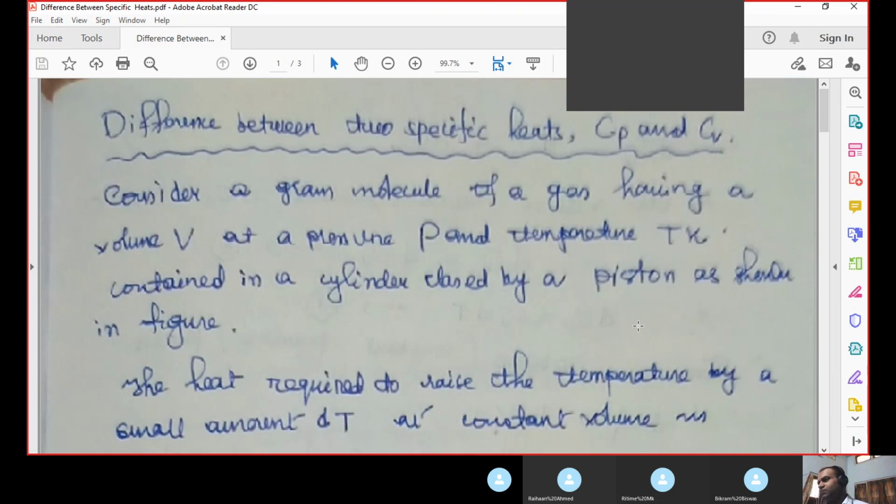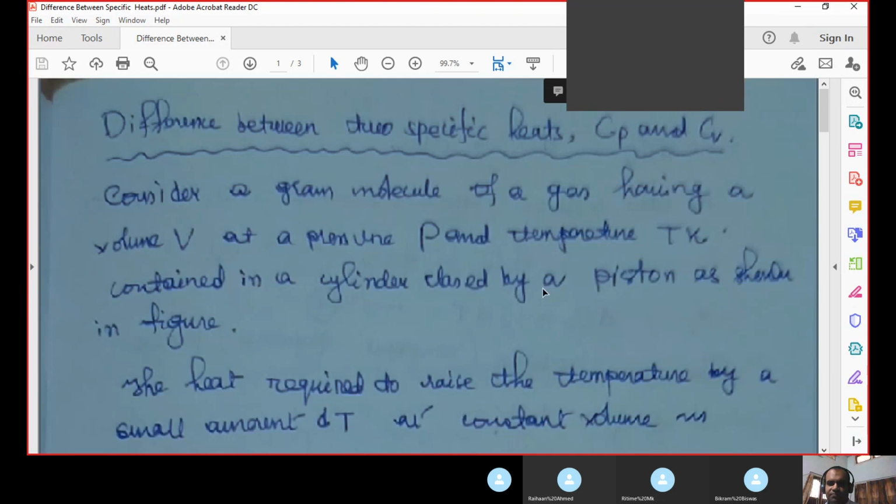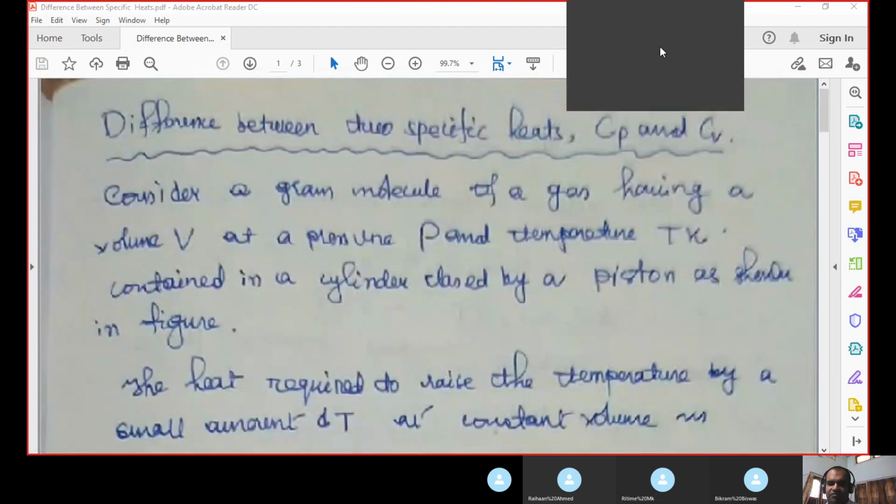And I think if you have understood this concept, then we can move to the topic called difference between two specific heats, as you can see here. Okay, the specific heats are Cp and Cv.